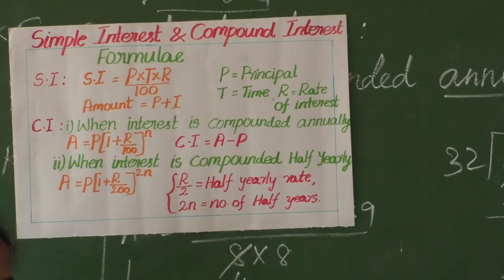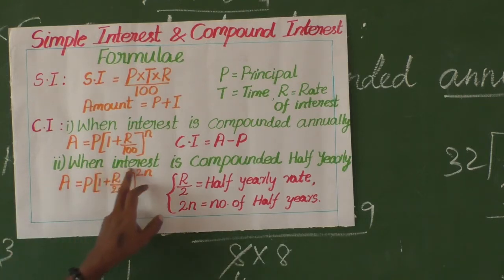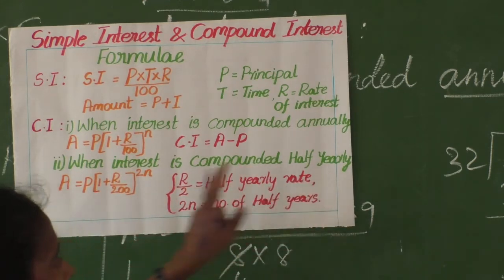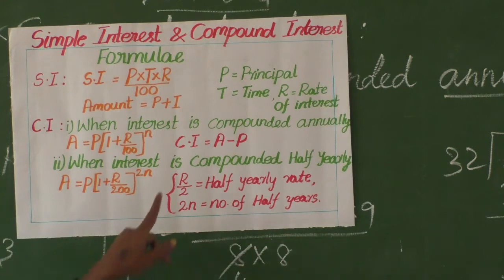What is conversion period? The time period at which the interest is added to the principal to form a new principal is called conversion period. If you fix the rate of interest compounded half yearly, there are 2 conversion periods in 1 year.